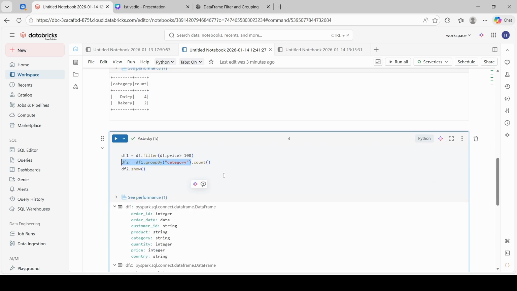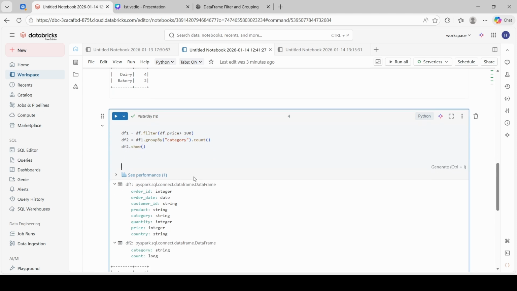One most common mistake beginners make is thinking that group by gives output directly. No, it does not give output directly. Group by returns a GroupedData object, not a data frame. That's why we must use an aggregation function. So always use an aggregation function after group by. So what happened here? Spark will shuffle the data by category, apply aggregation, and produce a final output.